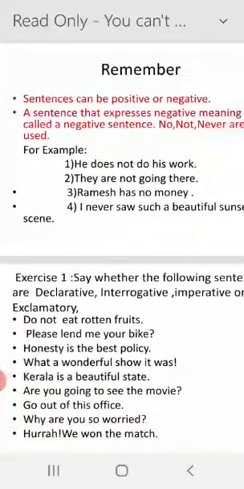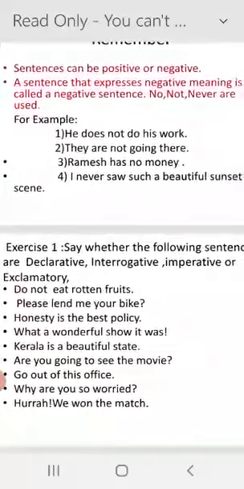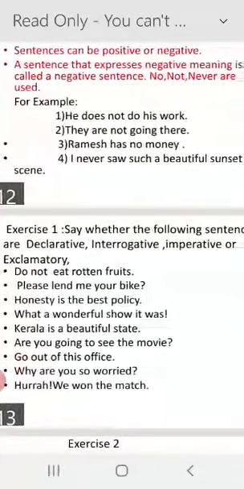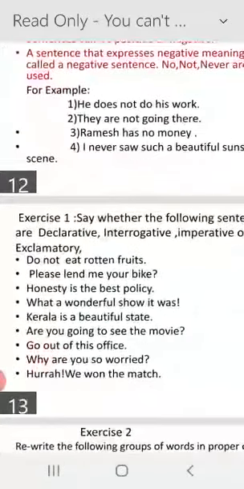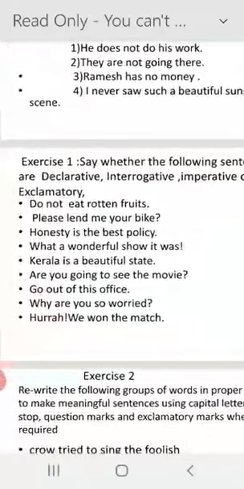Now, I am giving some sentences for your revision, so you can do it better. Say whether the following sentences are declarative, interrogative, imperative, or exclamatory. Number 1.